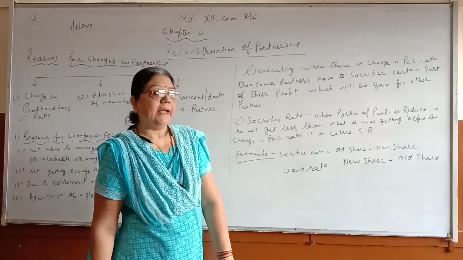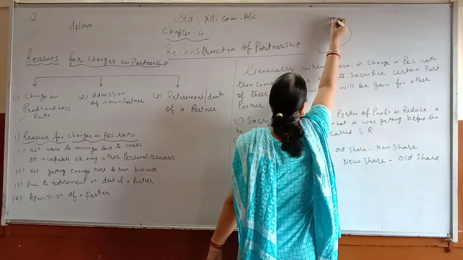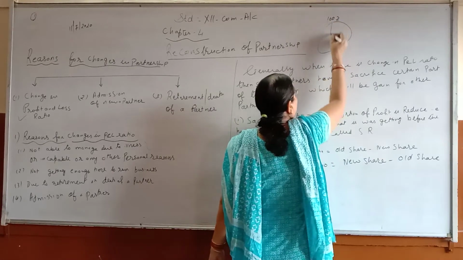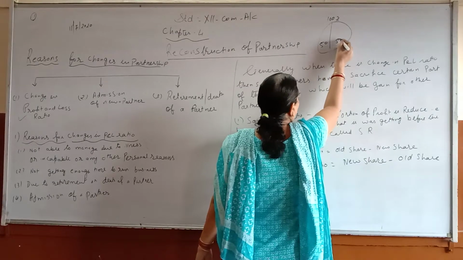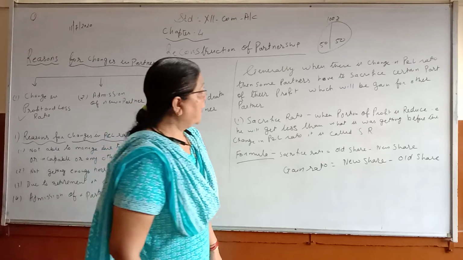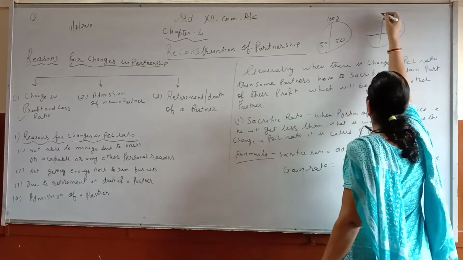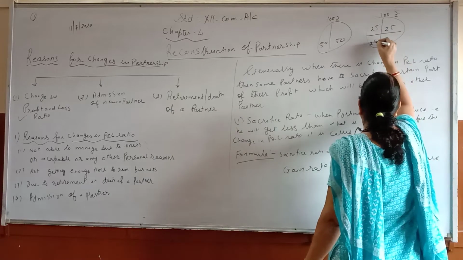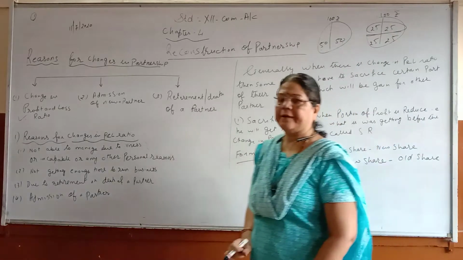So for example, I can explain it this way: if a partnership firm is earning 100 rupees profit, and there are two partners, you will get 50-50. But due to sacrifice, suppose you have admitted two partners and you earn 100, then you will get 25, 25, 25, 25. So here the existing partner has to sacrifice.